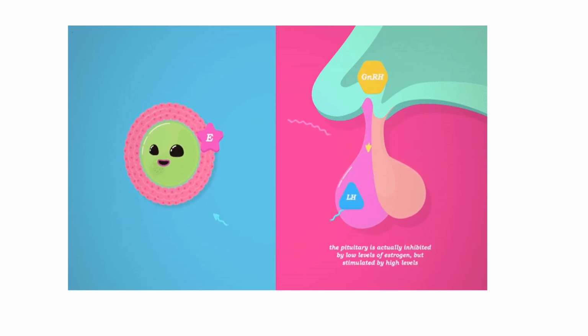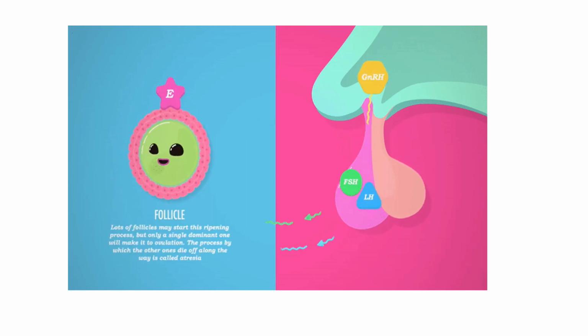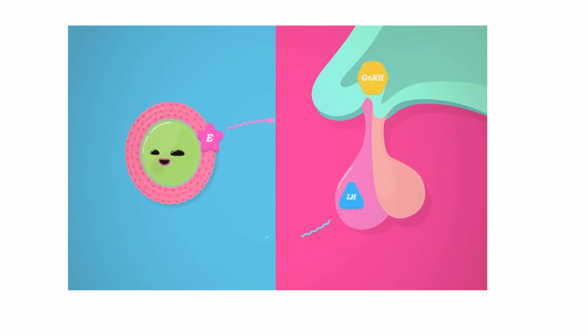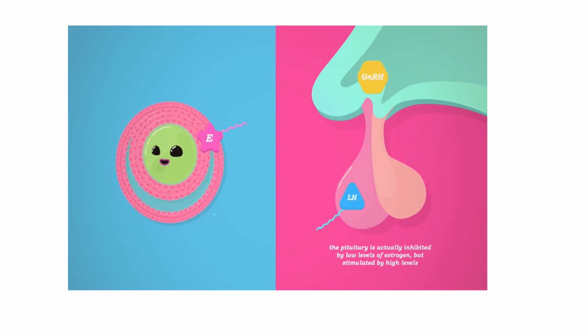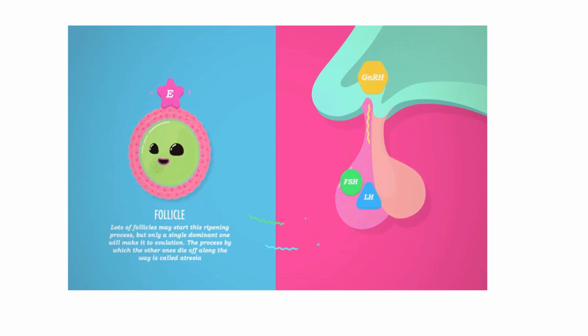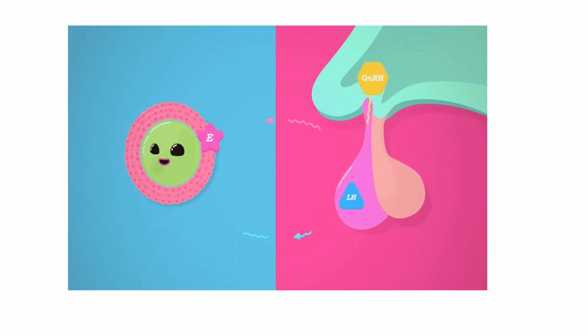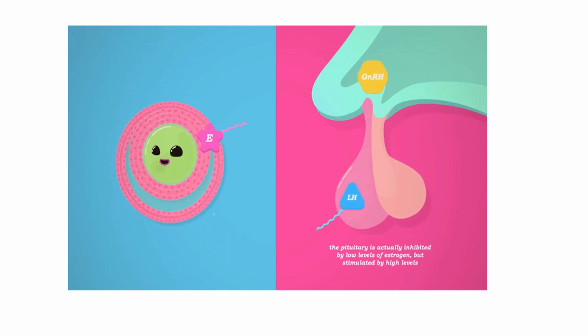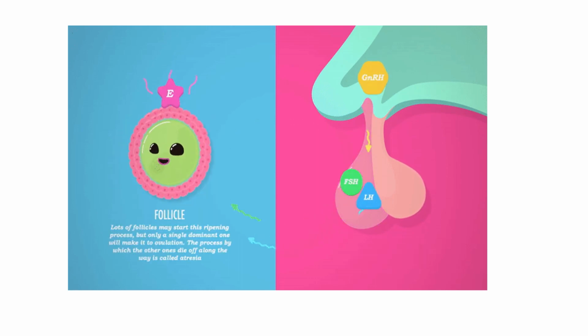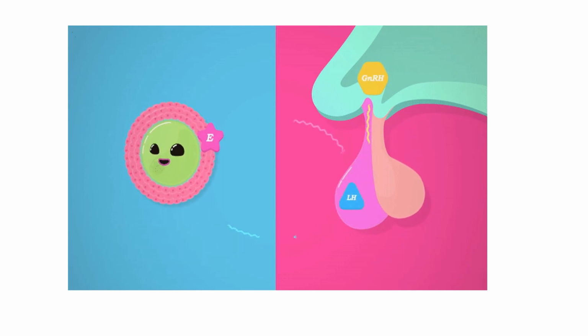Now in puberty, what is the major change that takes place? During the time of puberty, the hypothalamic, pituitary and gonadal axis will get activated, and this activated axis will result in synthesis of so many hormones, and these hormones are actually causing the changes during ovulation, during menstruation, formation of ovum, formation of zygotes and everything.